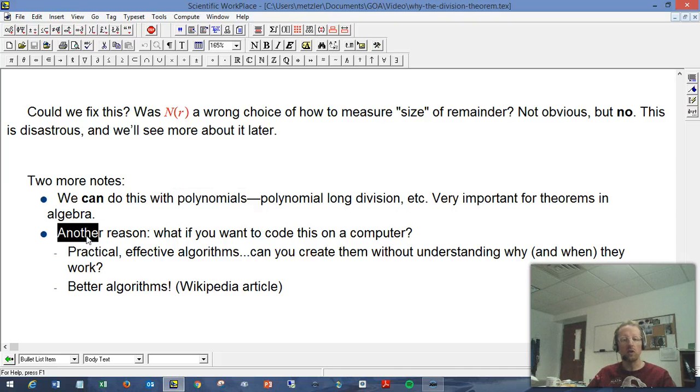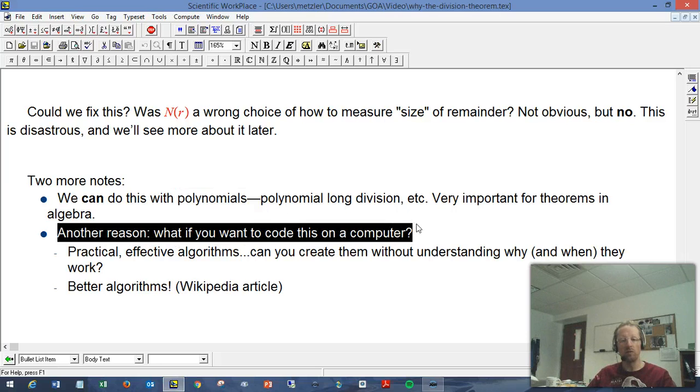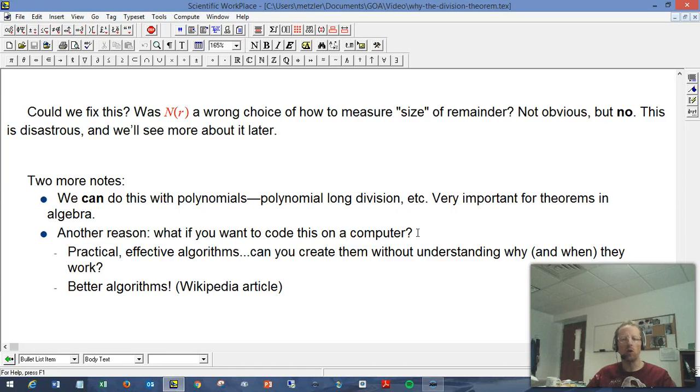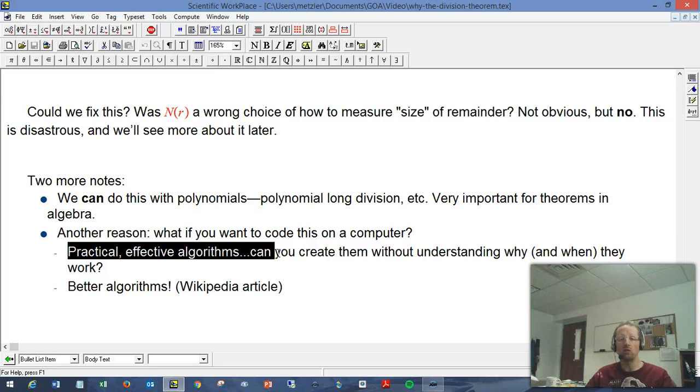Another reason that I was thinking of is different from the vein I've been presenting. I've been presenting something of a pure math reason why you'd really want to do this. You want to push the pure math further and you're going to get really confused if you don't understand the basic cases. But if you're more of an applied person, especially if you're a computer person, you actually might be writing code to make your graphics processor unit go faster.